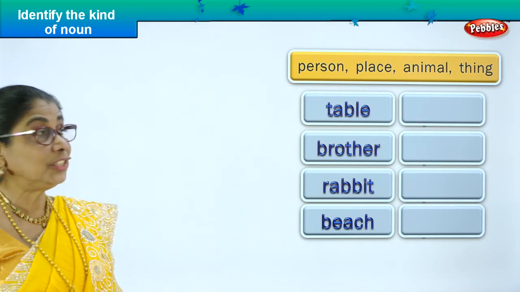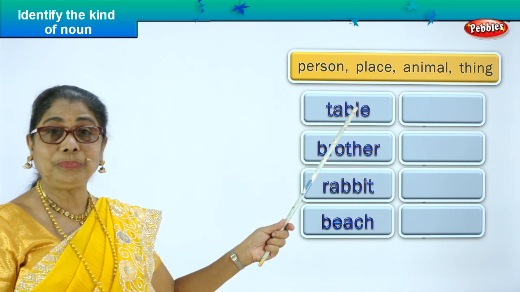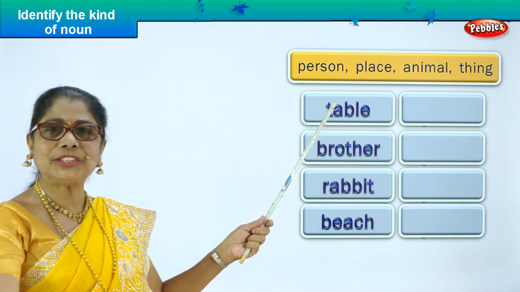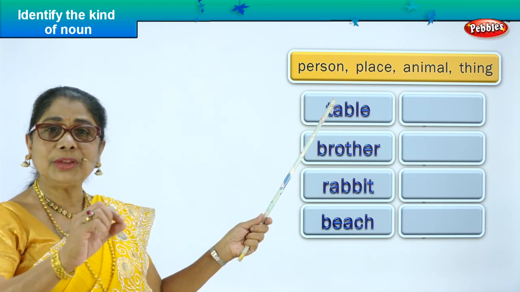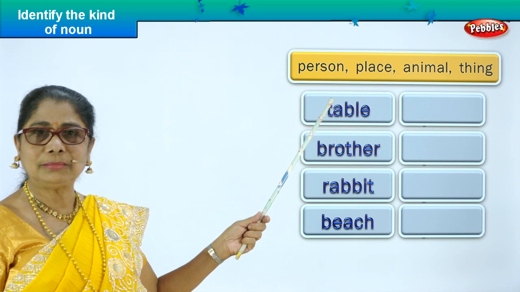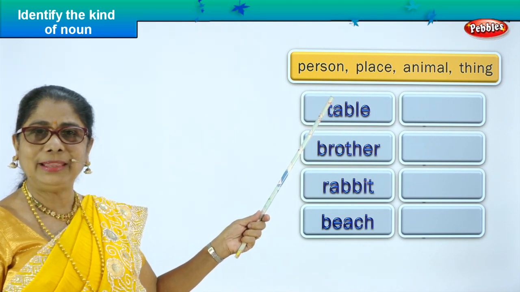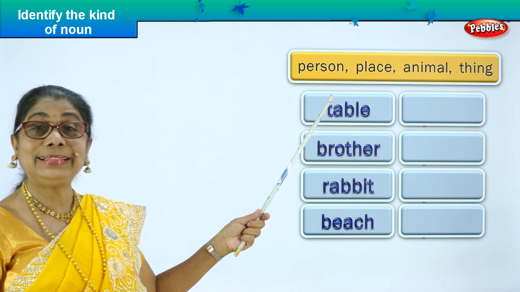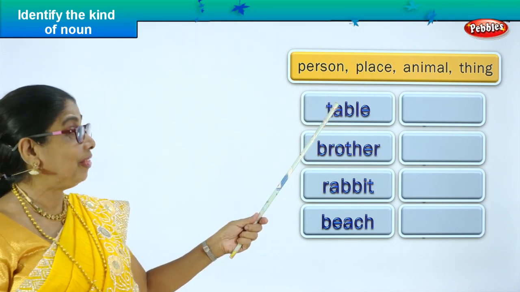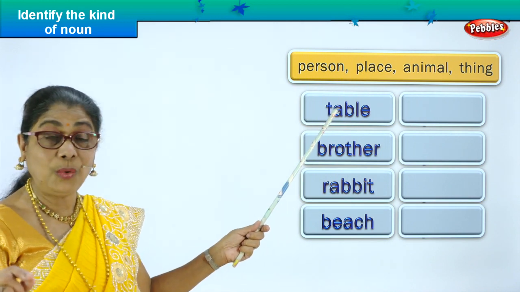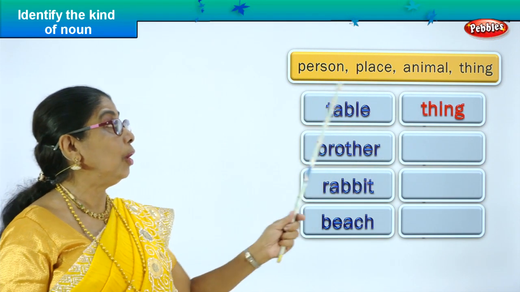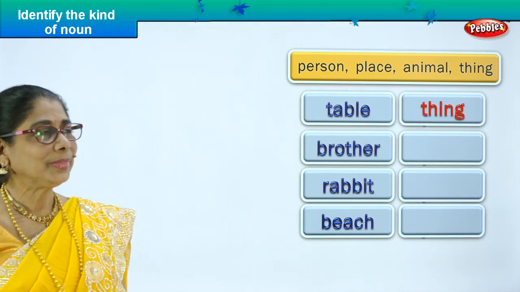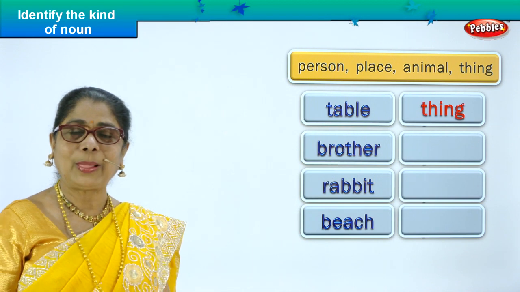Let's look at our first one. Table. What is a table? It's furniture that you have in the house to write on. Who uses the table? Daddy, you, your teacher. What is a table? It's a thing. So table is a noun and it belongs to the category thing. Very good. Are you happy? Let's take the second one.